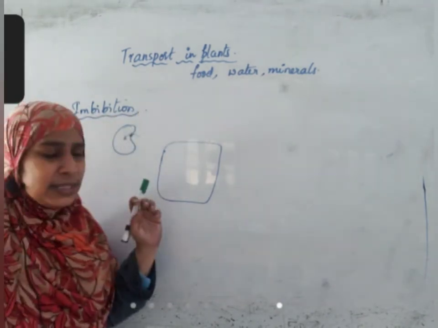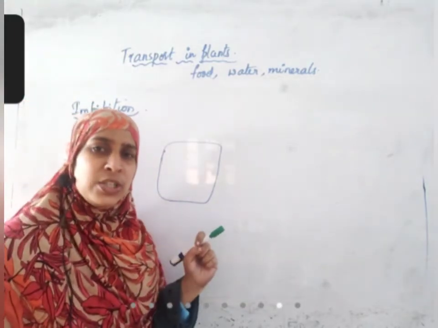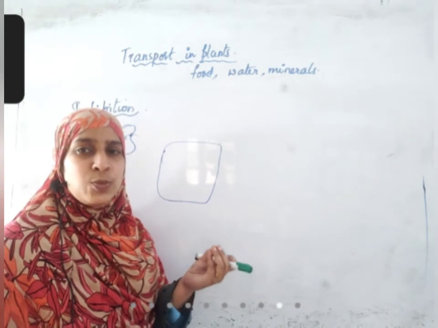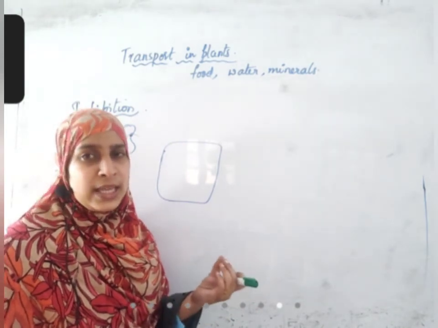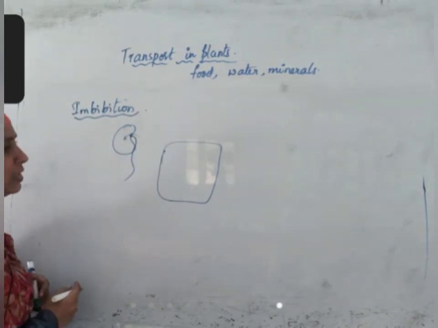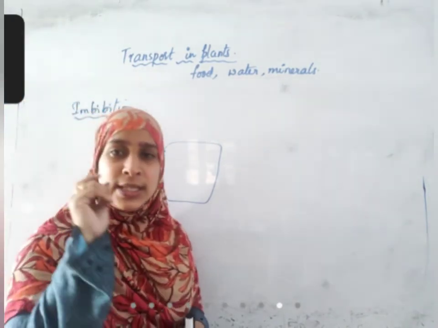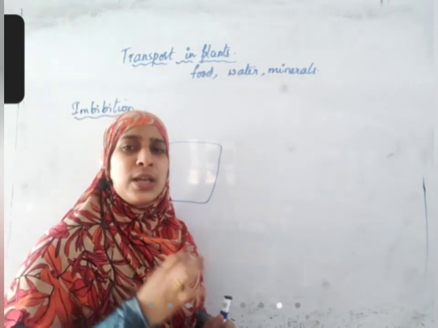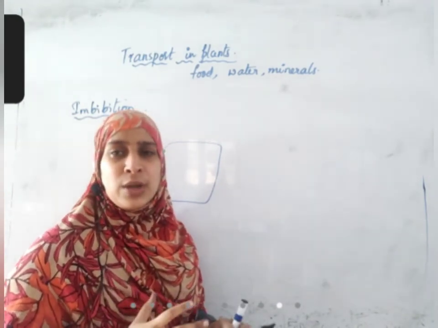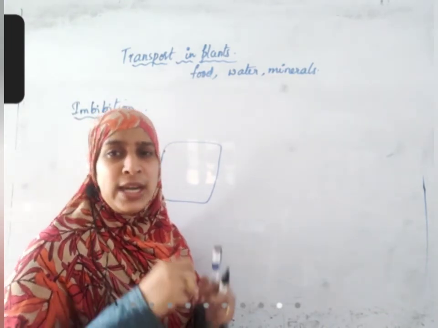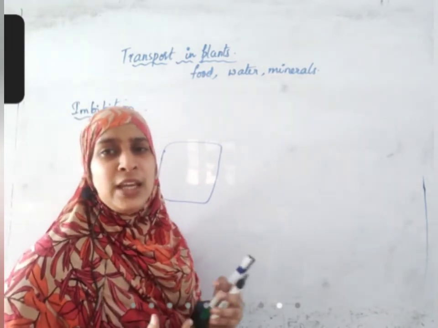When cells take water through imbibition, after that only the seedlings will get a small amount of water, and then seedlings will start growing from this. That's why when you are making sprouts, your mother soaks the seeds for at least 4 to 5 hours. Then they put them in an air-free container where air movement is free, or in a cloth which is having free air movement.